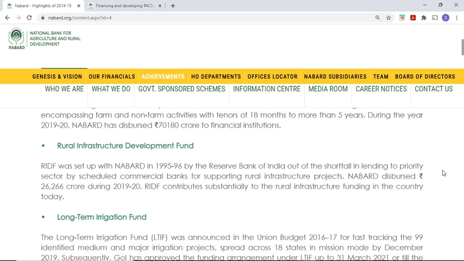So RIDF was set up in NABARD in 95-96 by the Reserve Bank of India out of the shortfall in lending to priority sector by scheduled commercial banks for supporting rural infrastructure. Commercial banks hesitated to provide these loans related to agriculture. NABARD disbursed 26,266 crore during 2019-20. RIDF contributes substantially to rural infrastructure funding in the country today.